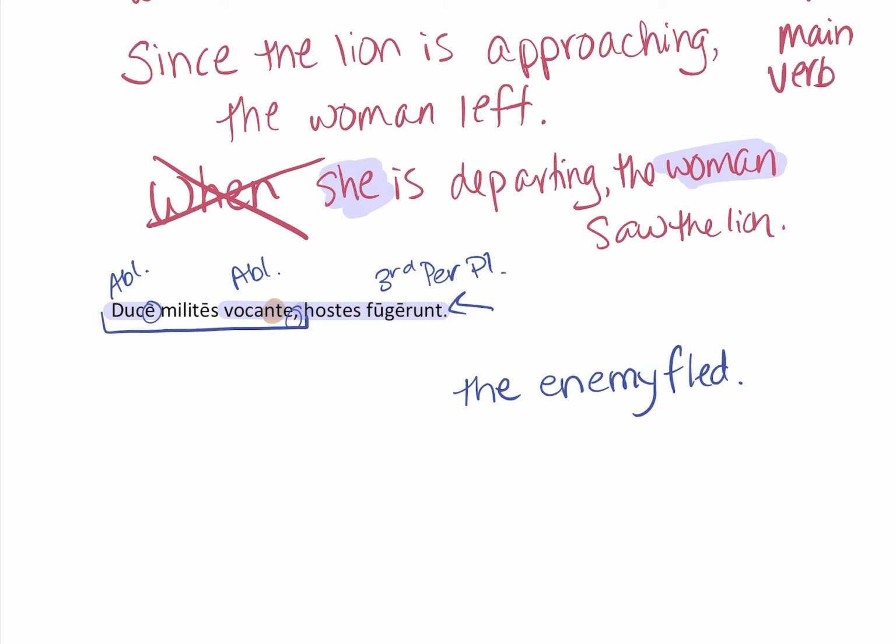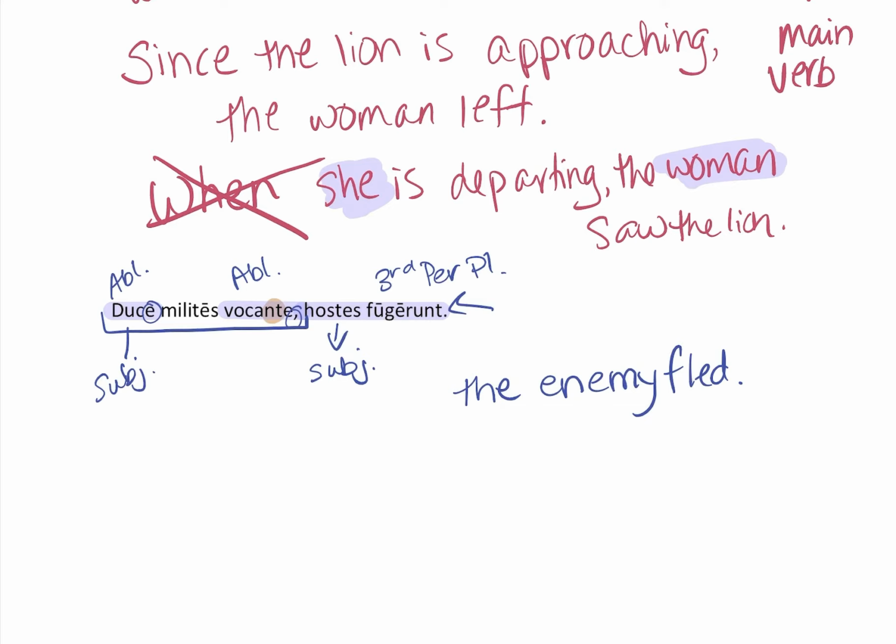So duce is the subject of the first clause, and hostes is the subject of the second clause, which fits our rule that the noun or the pronoun of the ablative absolute cannot be the same subject as the main clause of the sentence.